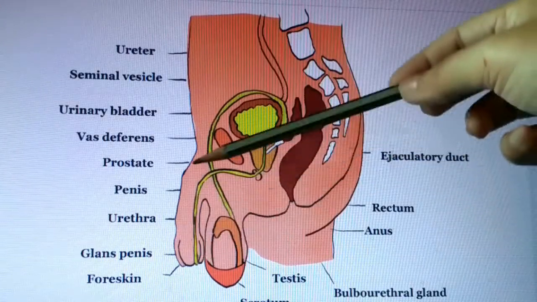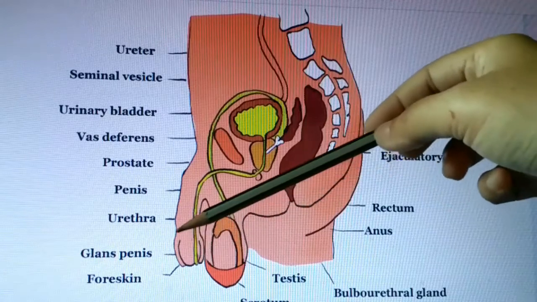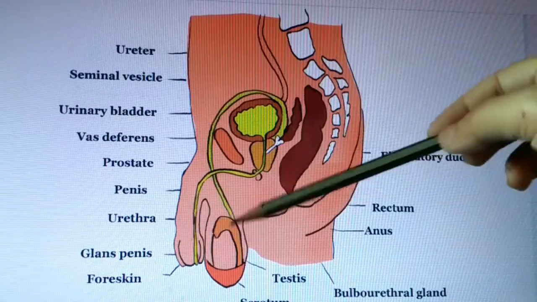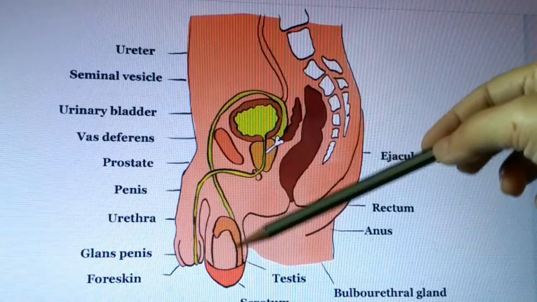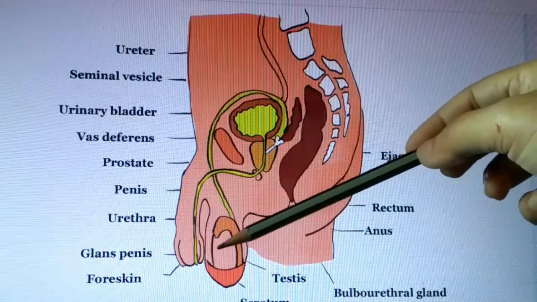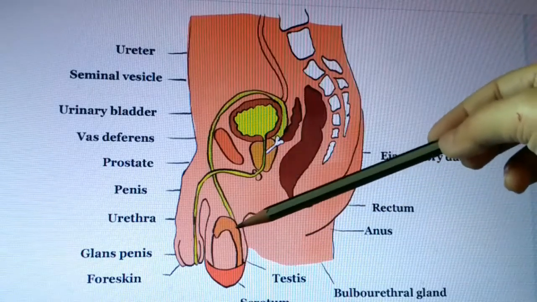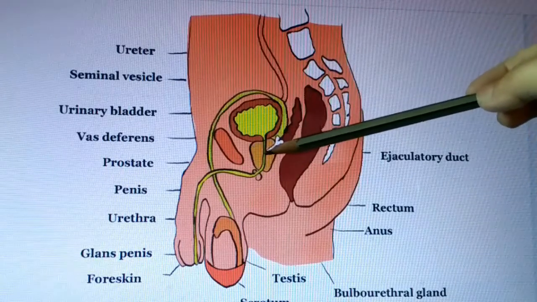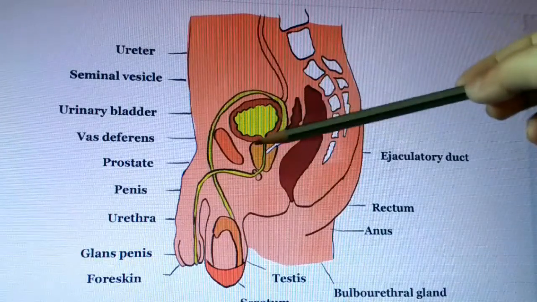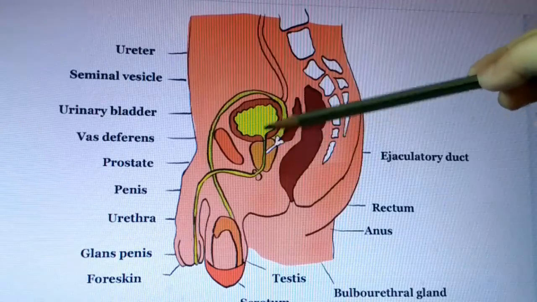This is the penis. The head of the penis is the glans penis. Before that, in the scrotal sac, the testis is situated. This is the testis. This is the epididymis, through which the vas deferens is generated. The vas deferens meets here, at the prostate gland.